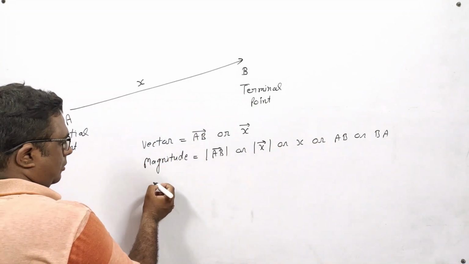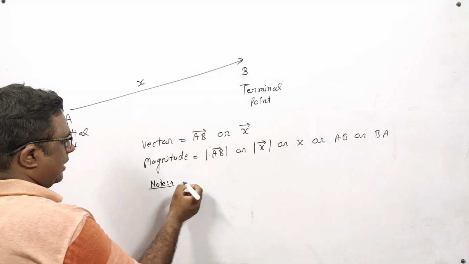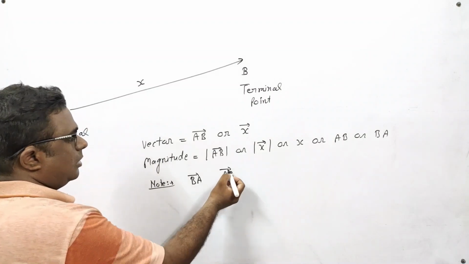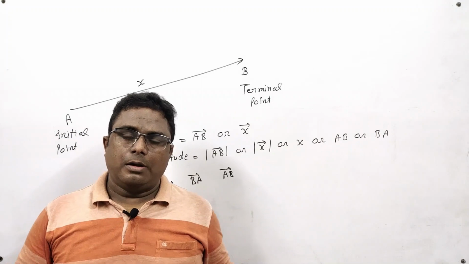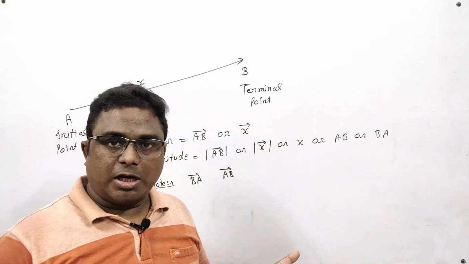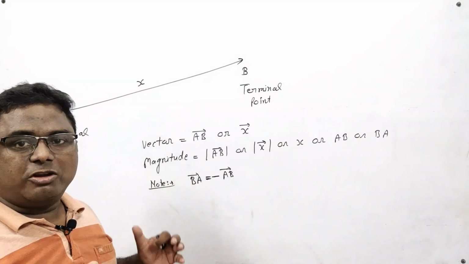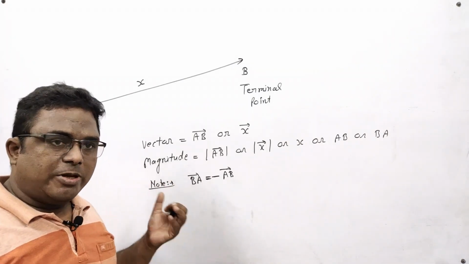Also, you have to remember that if I am writing BA vector and AB vector, then they are not exactly equal. Actually, BA vector and AB vector are the same in magnitude. They are of equal lengths, but they are in opposite directions. That's why we have to use a minus sign to equate them. So the formula becomes AB vector is equal to minus BA vector.